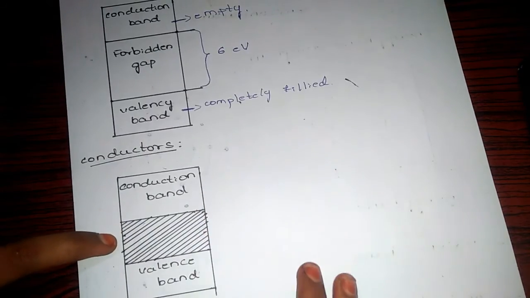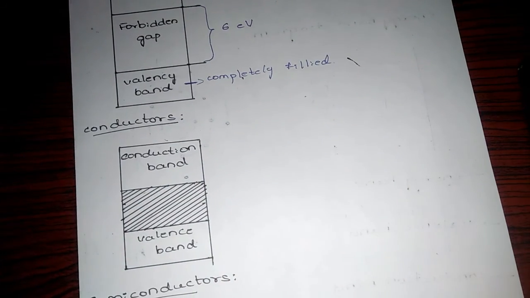Next, conductors. Conductors like metals, all metals, have free electron flow without applying any energy.